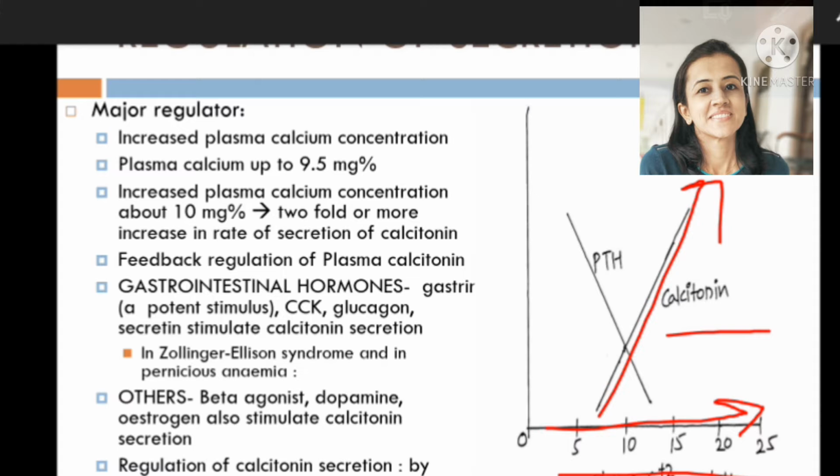stimulate calcitonin secretion, and therefore in Zollinger-Ellison syndrome as well as in pernicious anemia, when gastrin levels are elevated, they are responsible for raised plasma calcium levels because they increase calcitonin secretion. Other regulators for calcitonin secretion are beta agonists, dopamine and estrogen. They all stimulate calcitonin secretion. Plasma calcitonin secretion is regulated by cyclic AMP.